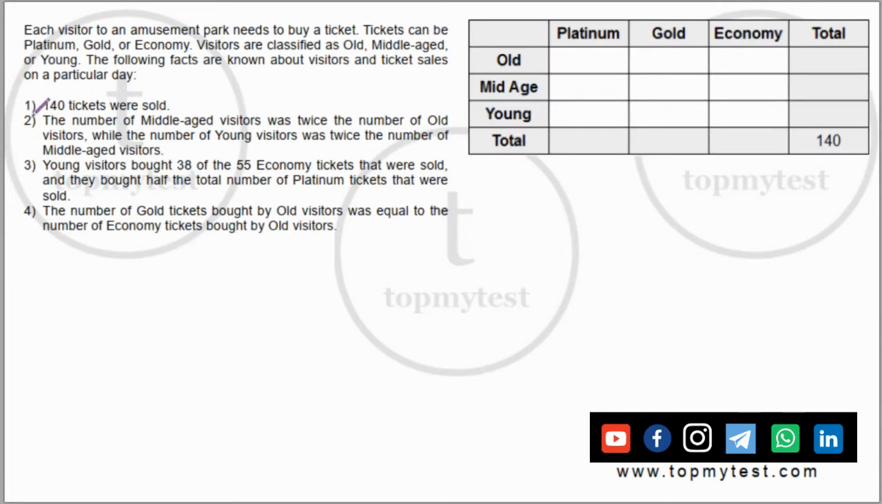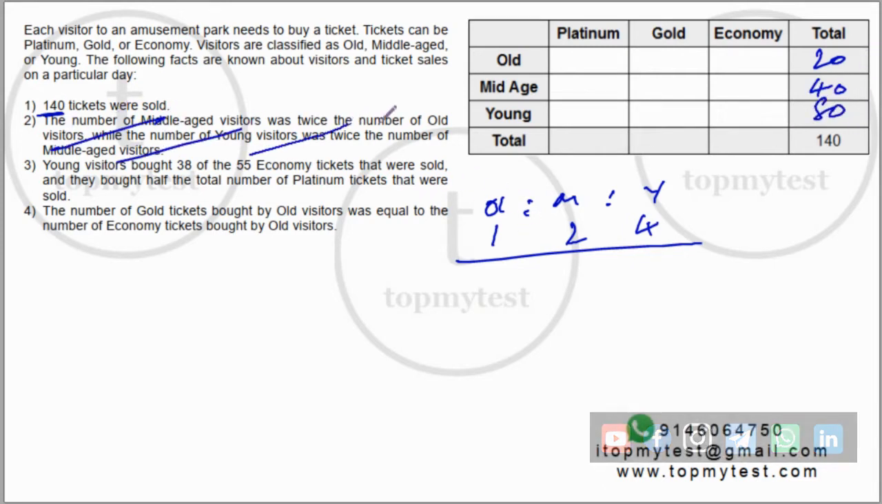Total of 140 tickets are sold. The number of middle-aged visitors is twice the number of old visitors, and the number of young visitors is twice the number of middle-aged visitors. So old to middle-aged to young: if this is 1, this is 2, this will be 4. So the split is already known. This should be 20, 40 and 80, adding up to 140. Right, this is taken care of.